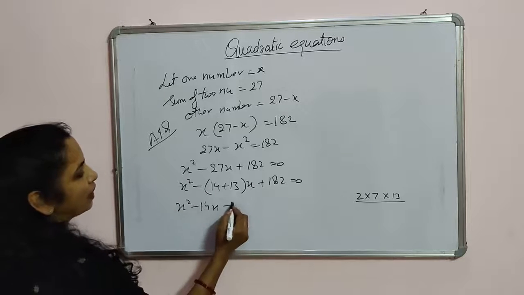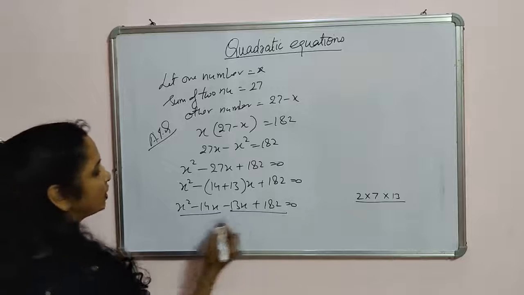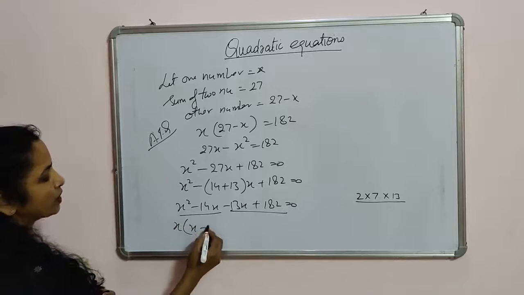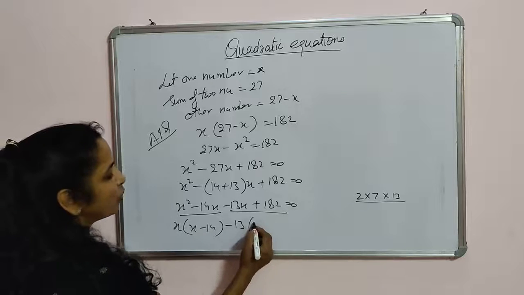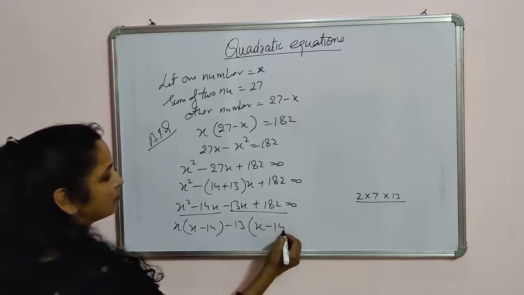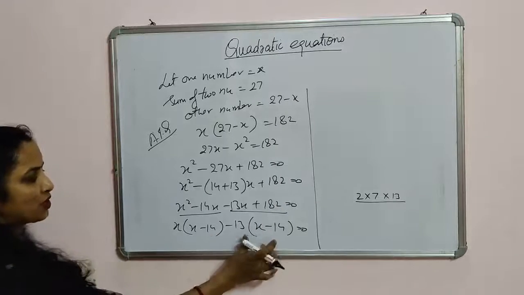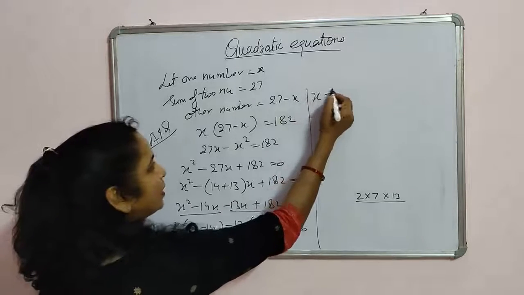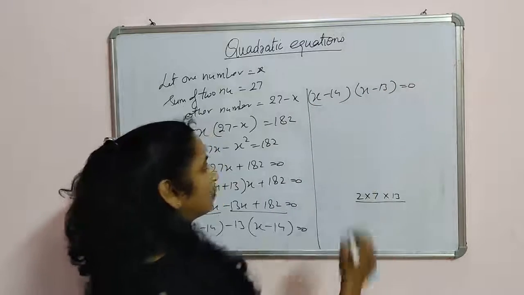Minus 14x minus 13x plus 182 is equal to 0. Now pairing these terms, x is common here, so x minus 14 is within bracket, and minus 13 is common here, so x minus 14 is within bracket. Now the factors are x minus 14 and x minus 13, equal to 0.